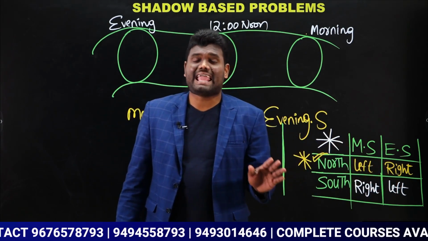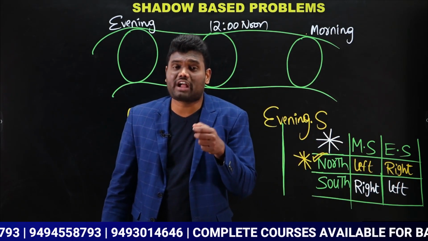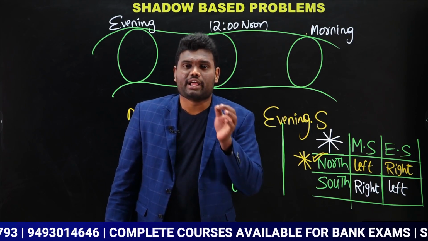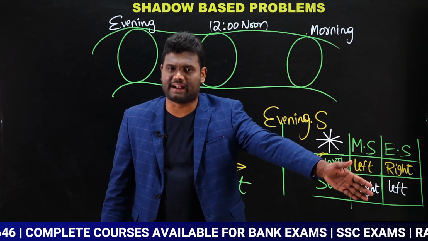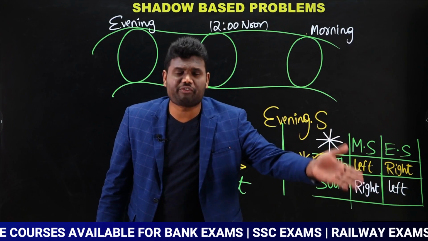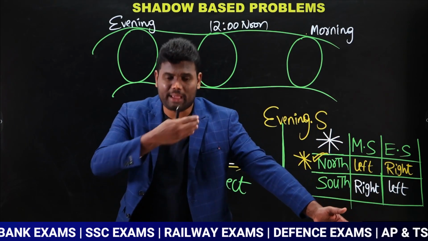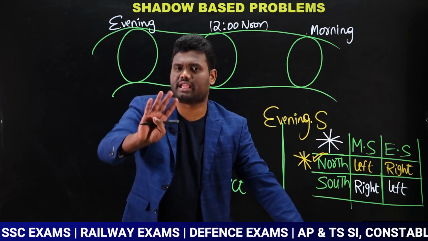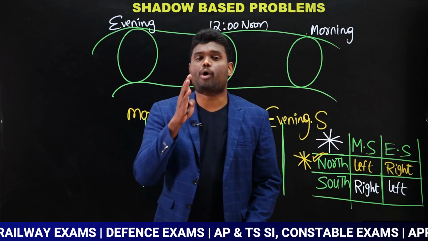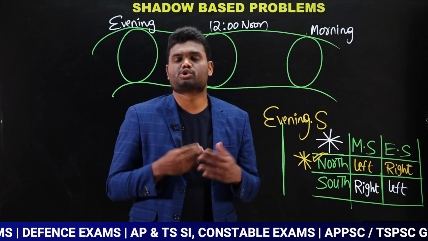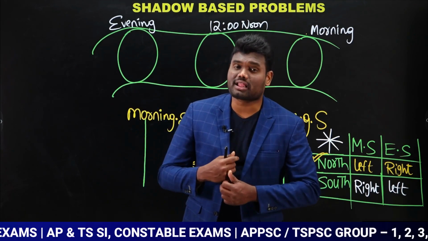Yes or no? But the examiner, for the purpose of confusing, will say you found your friend's shadow on the left hand side. But truly speaking, if your friend's shadow is on your left hand side, your shadow also is on the left hand side. Why? Both of you are traveling in the same direction. So morning time, shadow on the left hand side, we can say the answer is going to be the north direction.